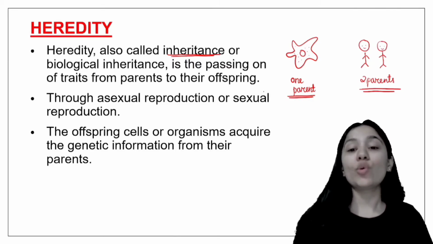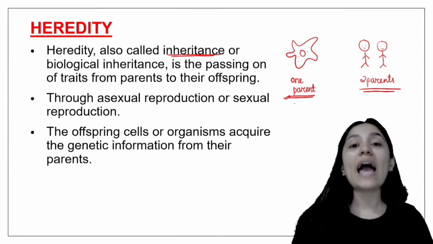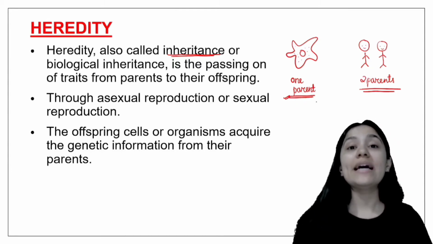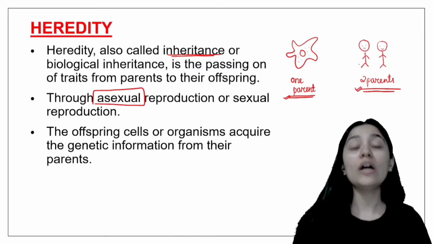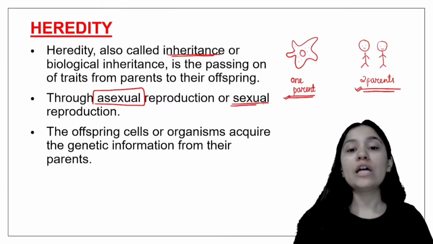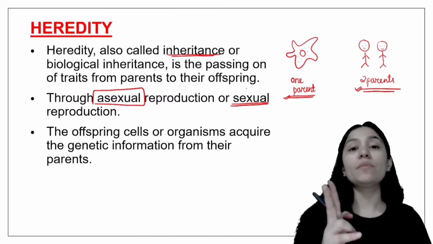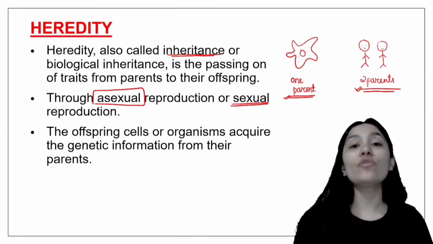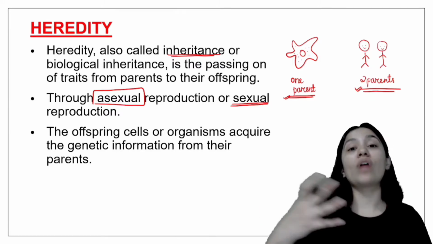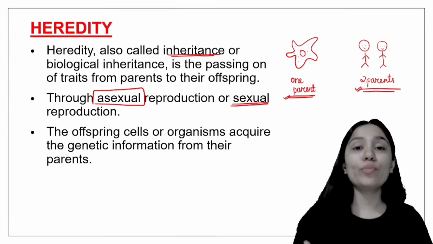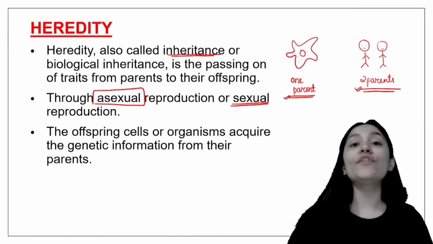When we have one single parent, we call it asexual reproduction. And when we have two organisms involved, we call it sexual reproduction. These are the two important methods of reproduction in organisms, and in these two processes we see transfer of